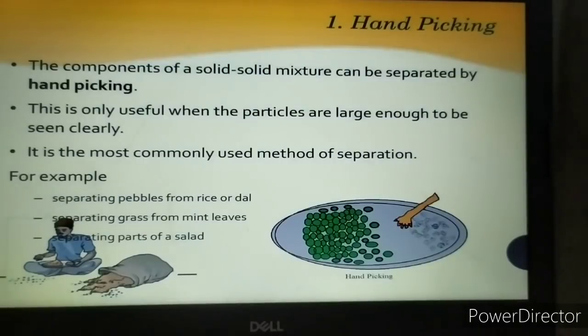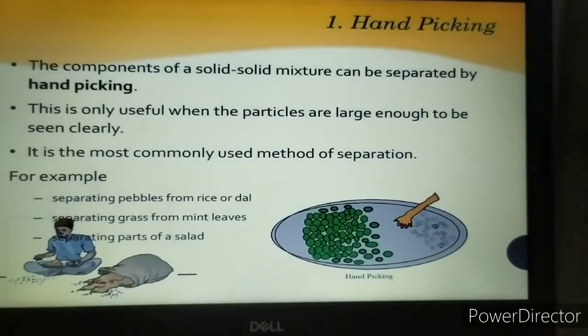That means we can see the visible difference in the different particles which are present in the mixture. And this is the most common method of separation. And I suppose that you must have done this method sometime, but at that time you did not know that this is a physical method of separation. For example, separating pebbles from rice or dal or pulses.